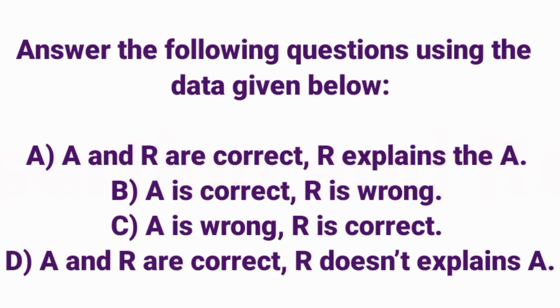Assertion and reason type questions. Mark the choice as: Option A, A and R are correct and R explains A. Option B, A is correct and R is wrong. Option C, A is wrong and R is correct. Option D, A and R are correct but R does not explain A.